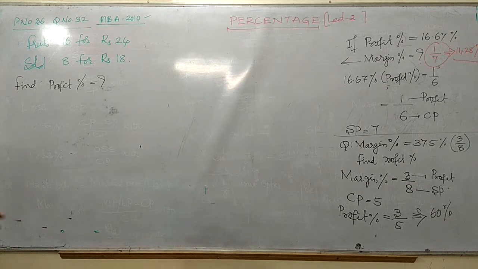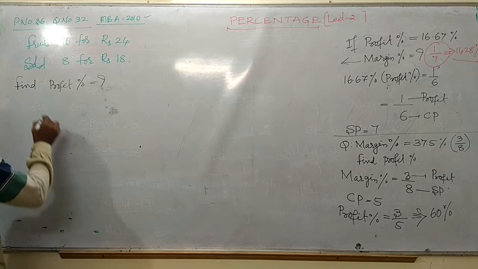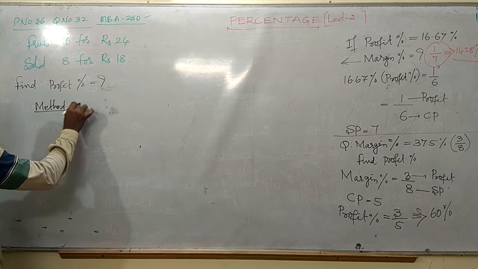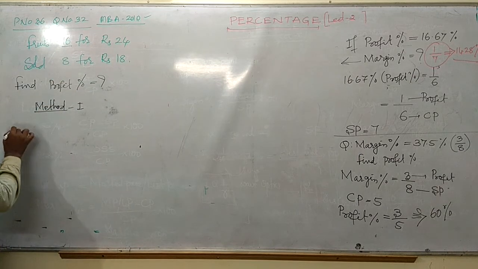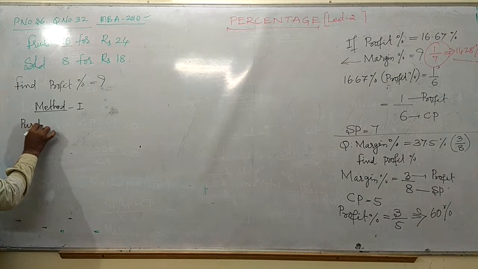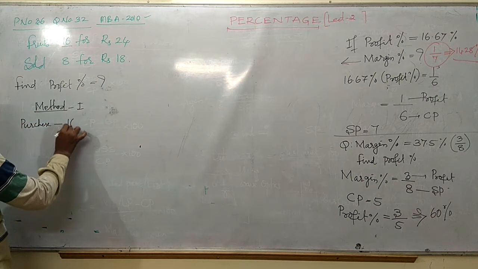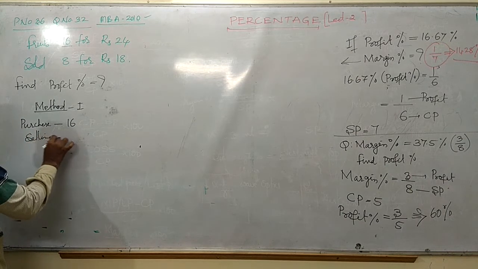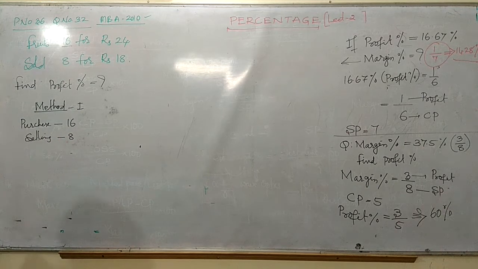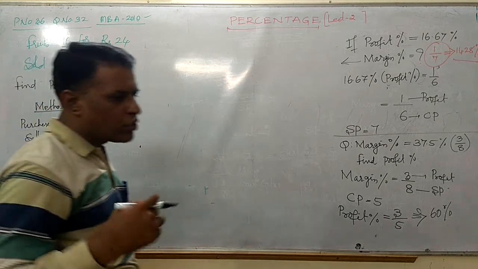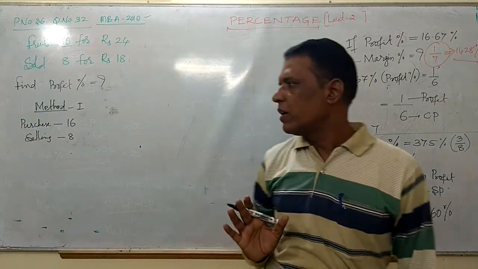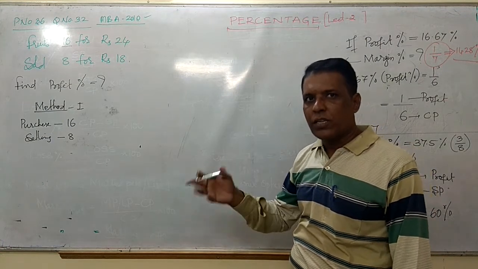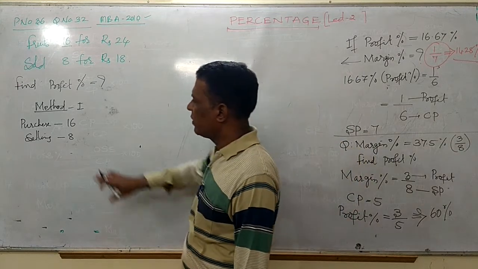What we were doing earlier, method one. This is the purchase, friends: 16. Selling is 8. Sometimes you can use this way also. If I want to sell something, I have to purchase a multiple of these numbers.